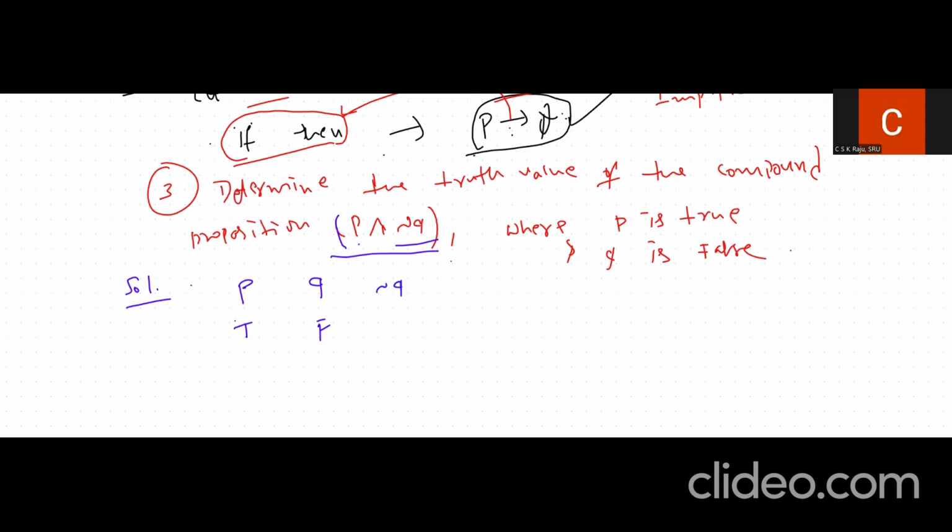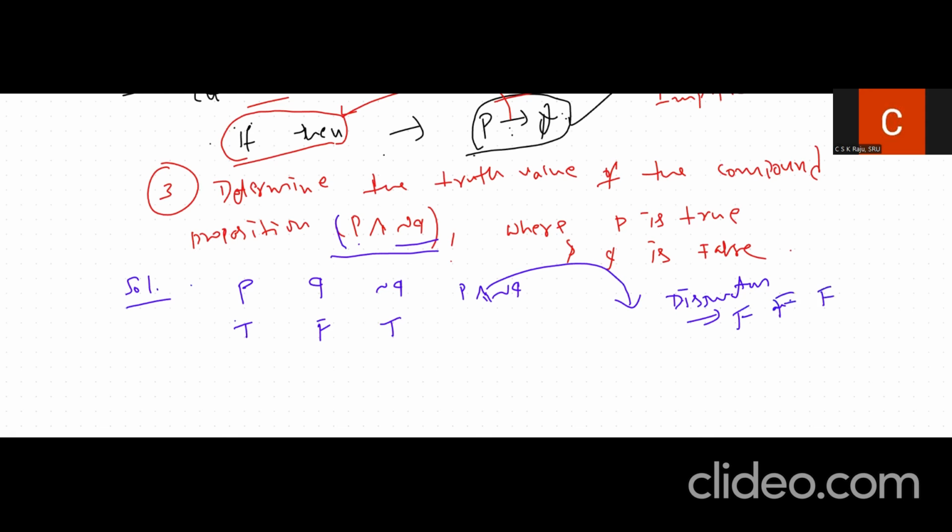Similarly, next we can take the entire compound statement, P disjunction negation Q. Now we have to recall the properties of the disjunction. Whenever the first statement is false and the second statement is also false, then the result will be false.